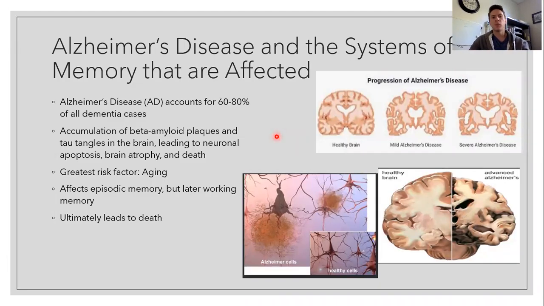So I'm just going to pick up from where I just left off. We were talking about Alzheimer's disease. I just want to kind of re-explain some things. Again, Alzheimer's disease accounts for 60 to 80% of all dementia cases.